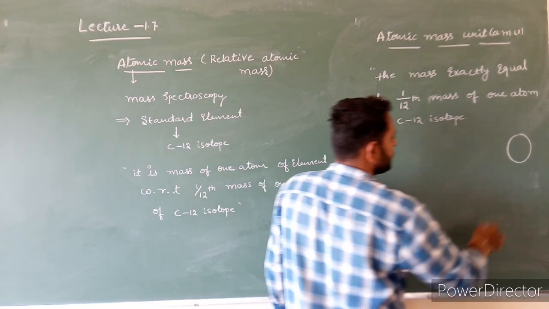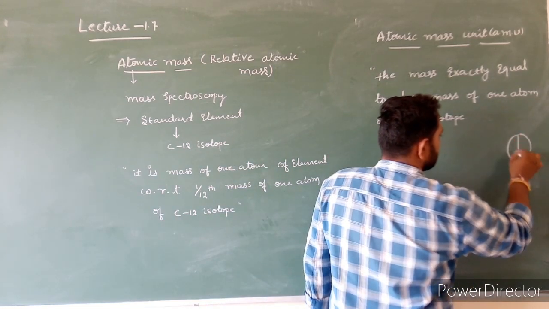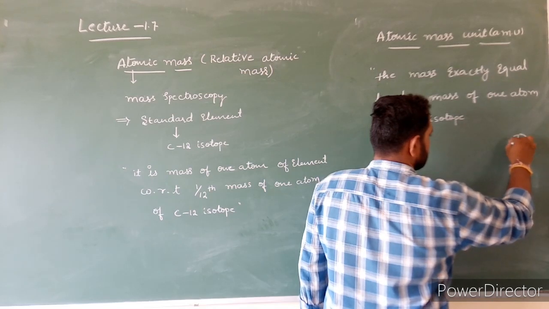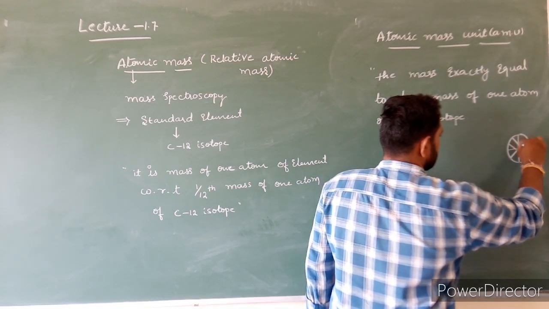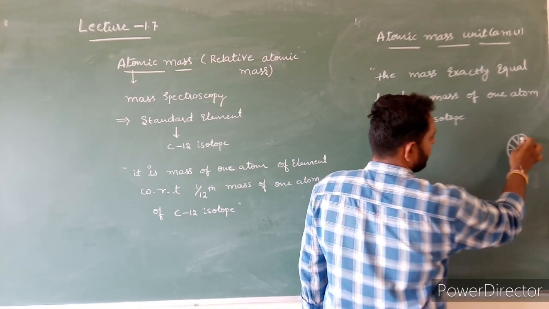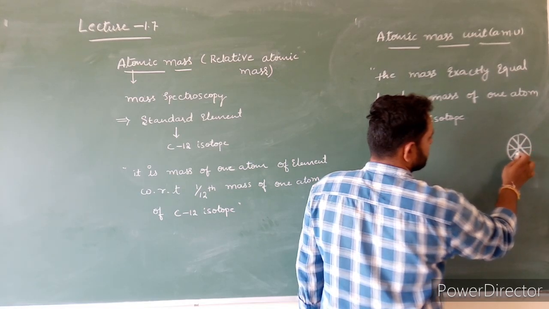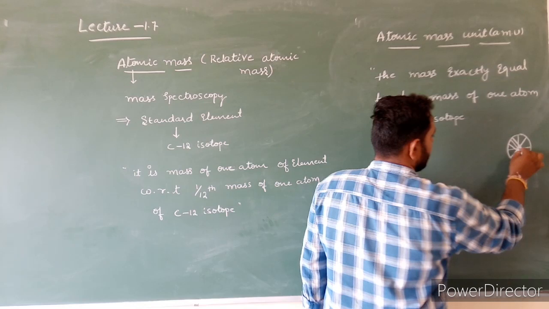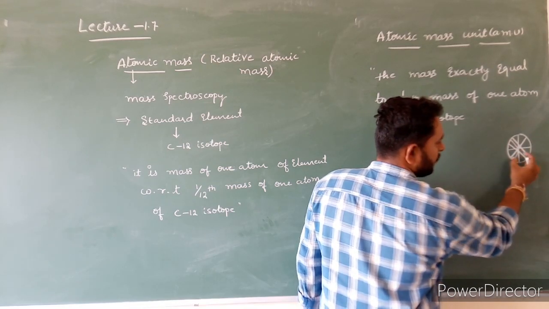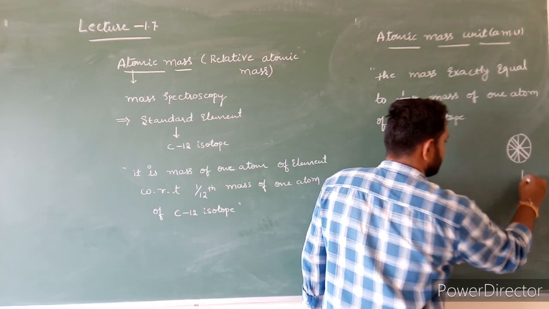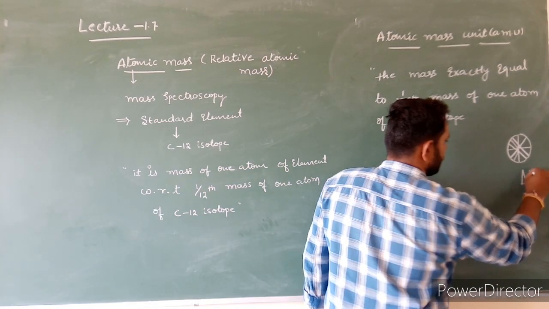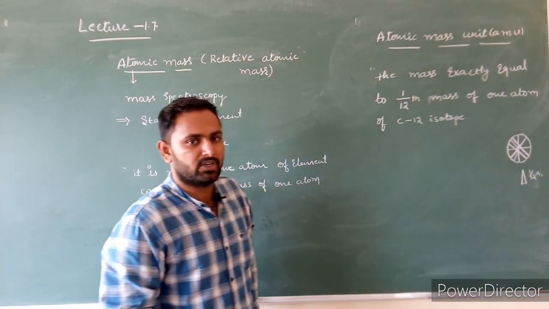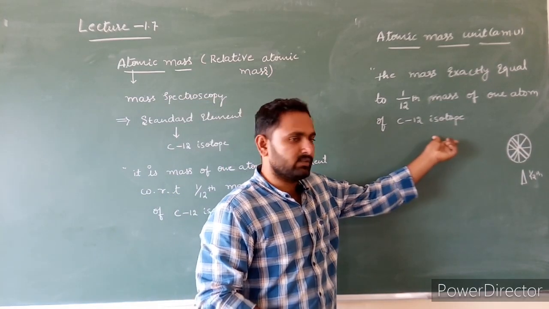Now you divide it into 12 parts. One, two, three, 4, 5, 6, 7, 8, 9, 10, 11, and 12. You take one portion. This is 1 by 12th portion of carbon 12 isotope.